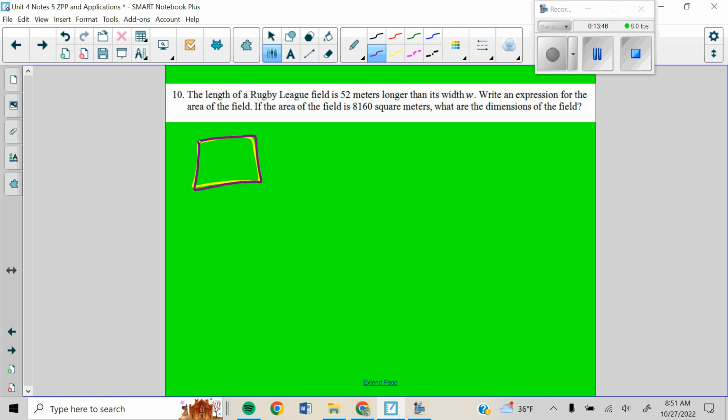Its length is 52 meters longer than its width, W. So they're telling us that the width is W and the length is W plus 52. Write an expression for the area of the field. Well, area of a rectangle is length times width. And then it tells us that the area is, so equals 8,160. So we are going to solve this to find the dimensions of the field.